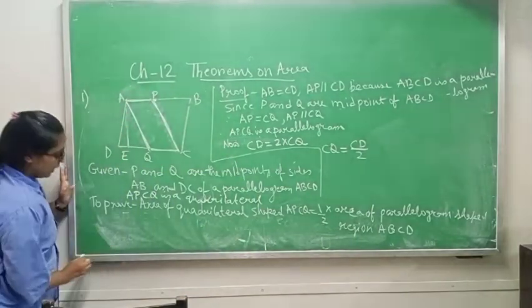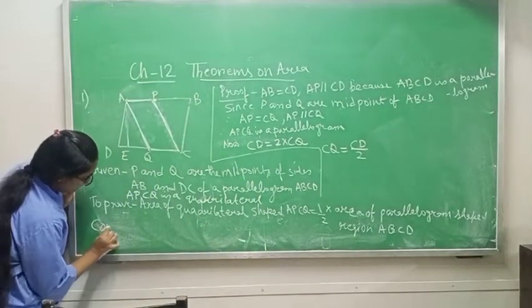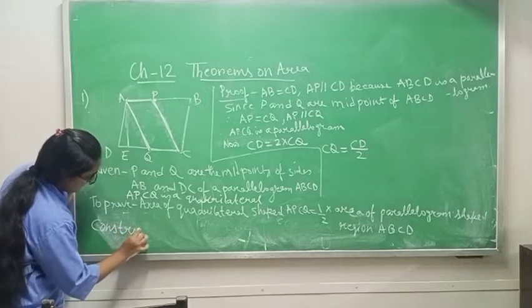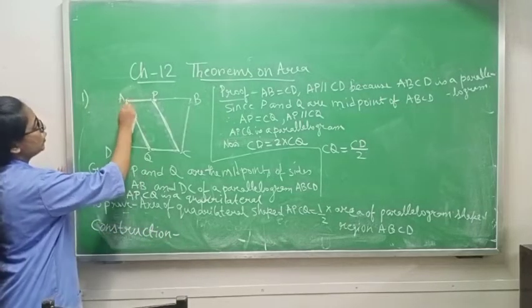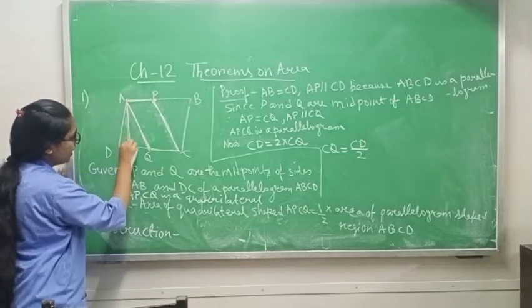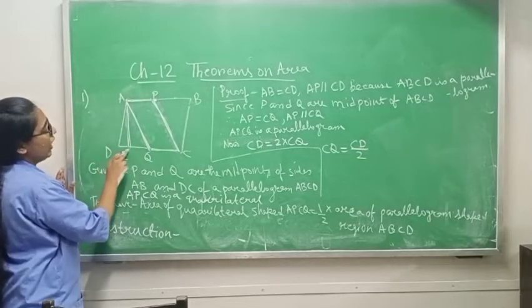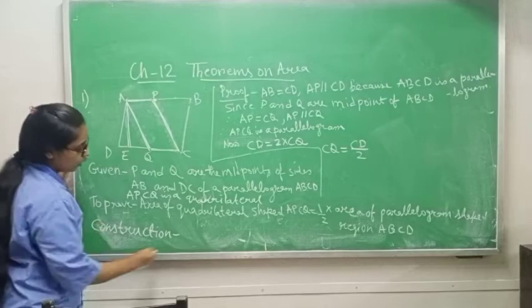One more thing I want to tell you, you have to do one construction. From point A, draw a perpendicular at the point E. So what will you write?